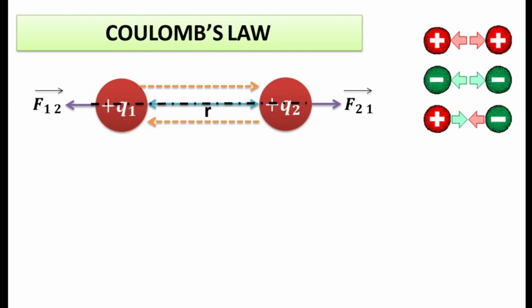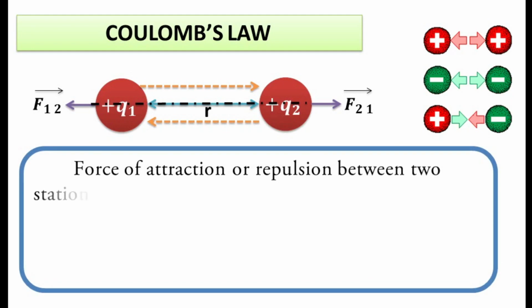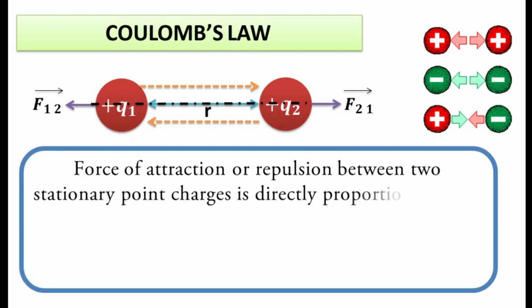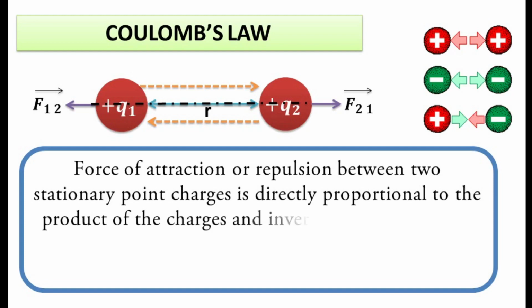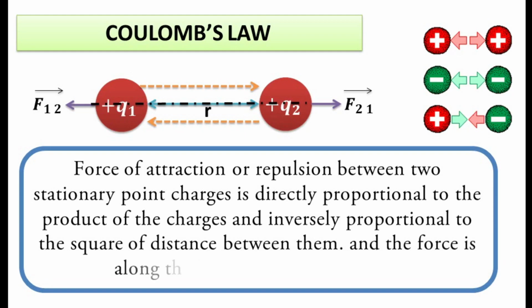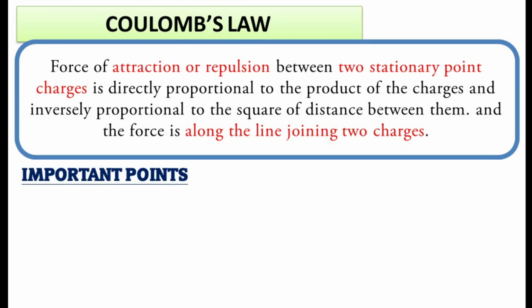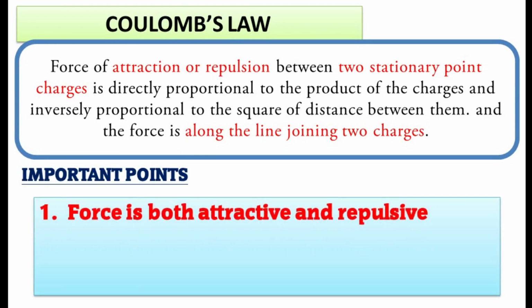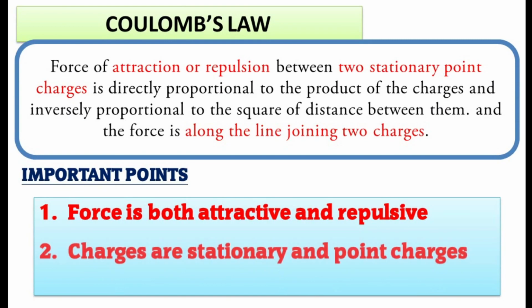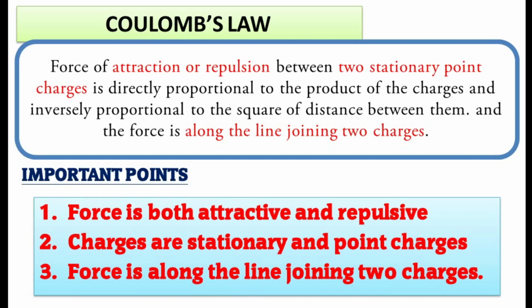So, according to Coulomb, force of attraction or repulsion between two stationary point charges is directly proportional to the product of the charges and inversely proportional to the square of distance between them. And this force is along the line joining two charges. Please remember these points. Force is both attractive and repulsive, and charges are stationary and point charges, and force is along the line joining two charges.